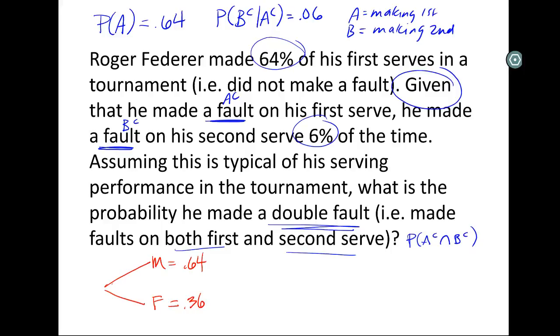Now, we don't know what happens if he makes it. Well, if he makes it, there's no second serve, so this branch of the tree just dies. But if he faults, there are still two options, right? He can make it or fault it.